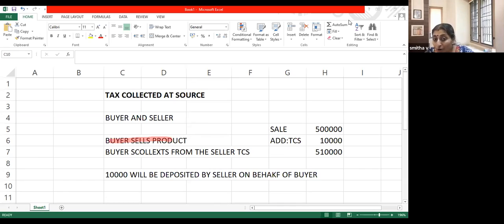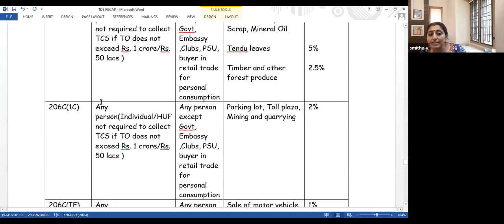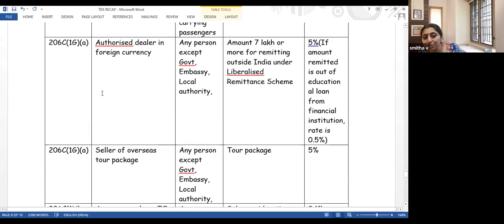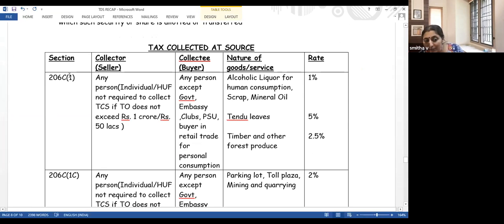Now, what are the various products upon which we have to collect TCS? That is what we are now looking into. Let us see the table. There are five sections upon which TCS is to be collected. The entire TCS provisions are governed by 206C.